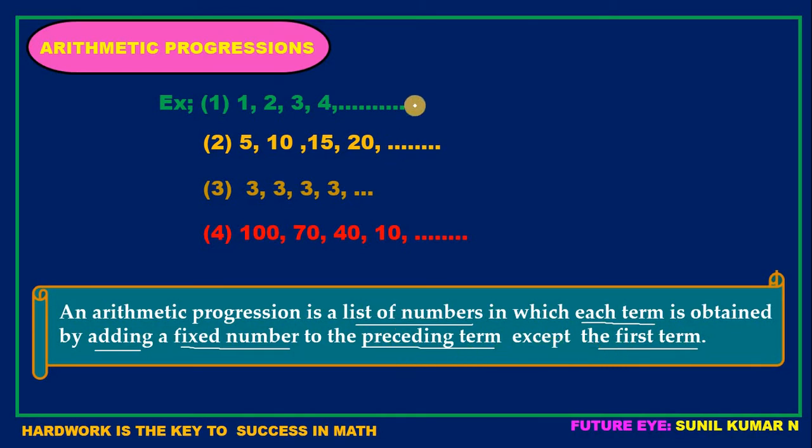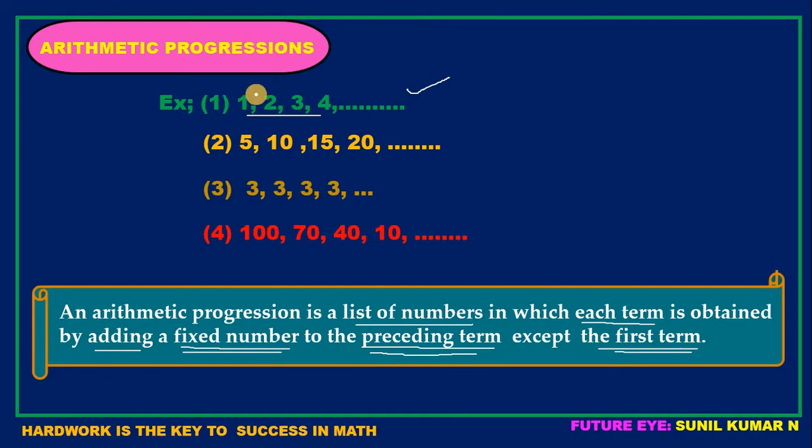It means, look at the first example, children. Here, this set we have obtained by adding a fixed number. What is the fixed number we added in example 1? That is 1. 1 we added to the preceding term. Preceding term means it is behind the term, not after the term, before the term. I repeat again, preceding term means it is the before term, not the after term, except the first term.